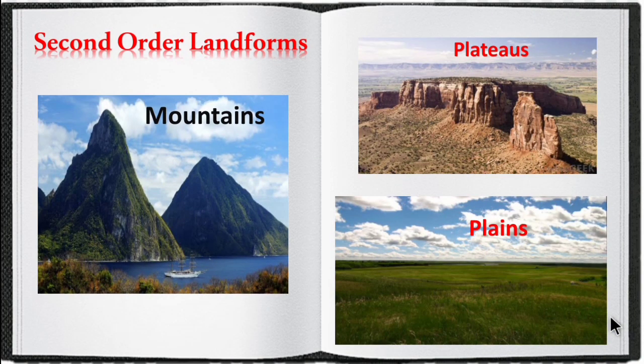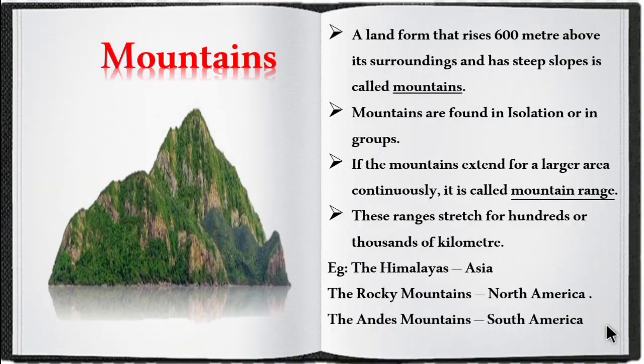So now let's move on to second order landforms. Mountains, plateaus and plains come under second order landforms. Let's see the definition for mountains. A landform that rises 600 meter above its surroundings and has steep slopes is called a mountain.